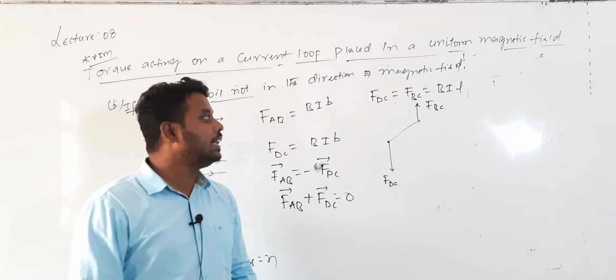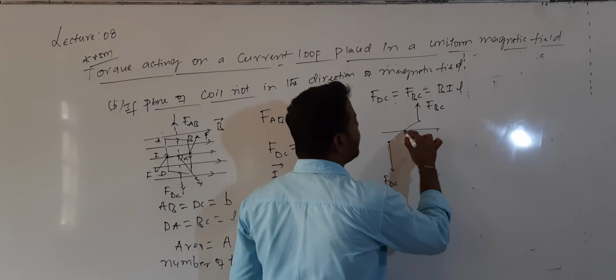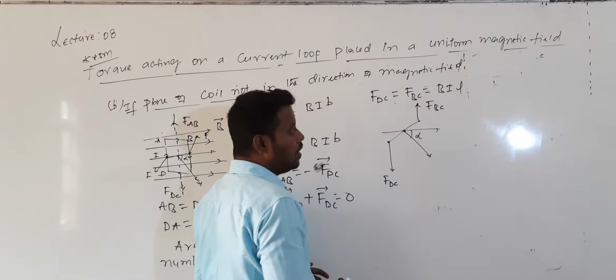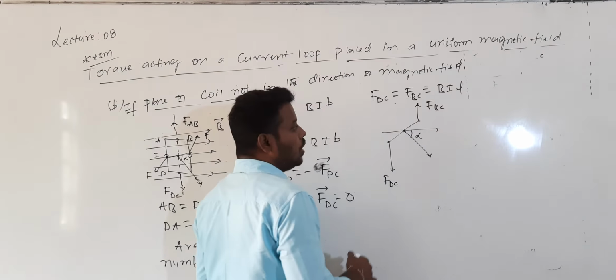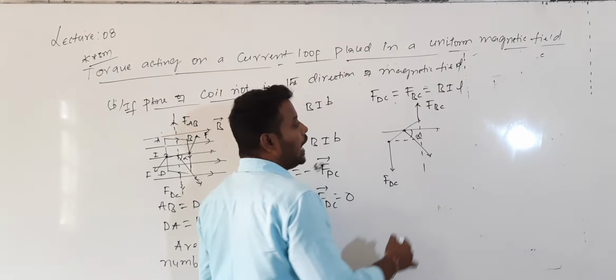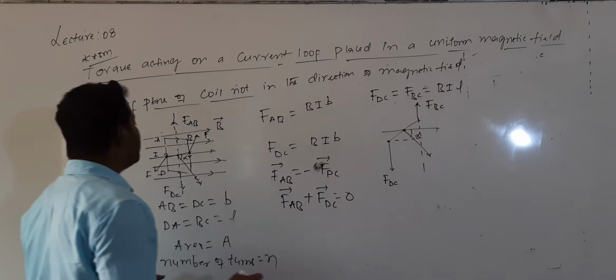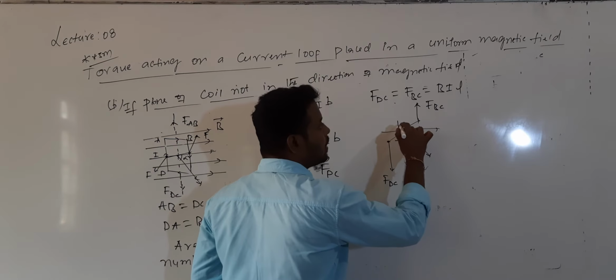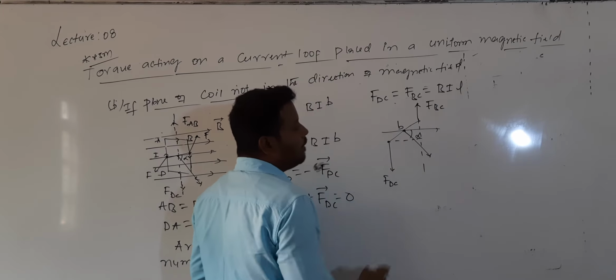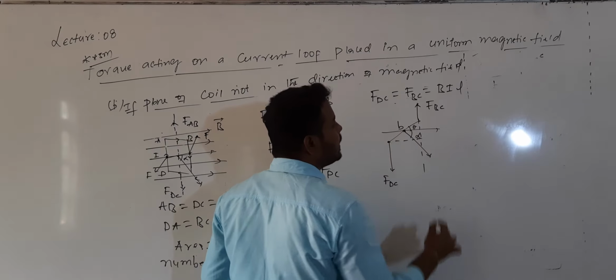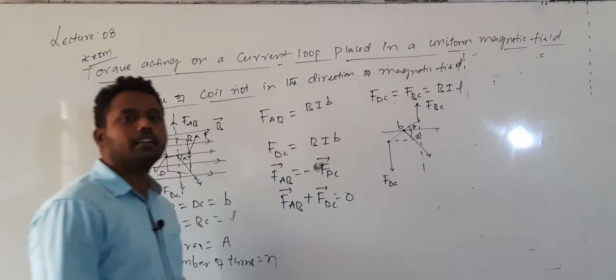Now, this is the direction of the magnetic field and here we have drawn the normal. The normal drawn is making an angle alpha. Now, when I extend this, I want the perpendicular distance between these two. Actually here, what is the breadth value? This value is equal to breadth b. When the normal is making an angle alpha, can I call the plane of the coil making an angle theta? Here theta and alpha are very important.